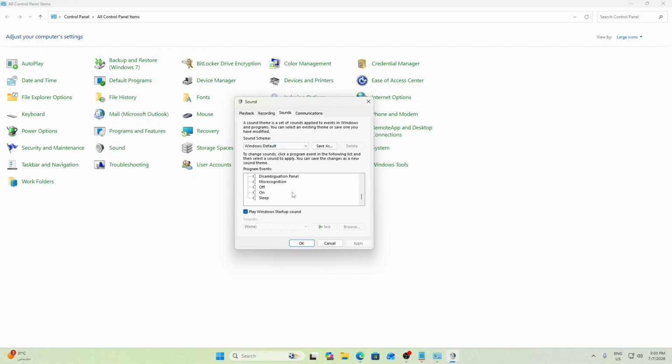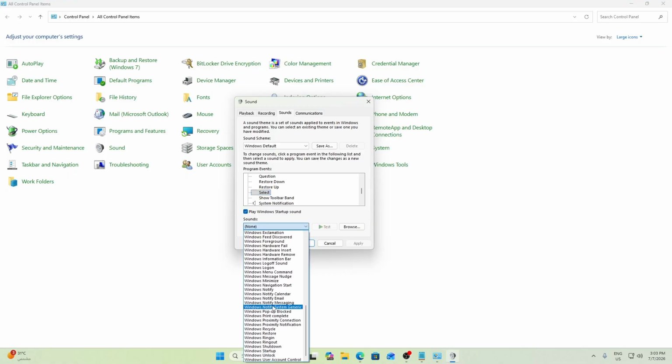Once you click on Select, now you need to go to the drop down, and under the drop down, you need to choose the option of Windows Navigation Start. And after that, you need to click Apply and OK. And it will be enabled now.